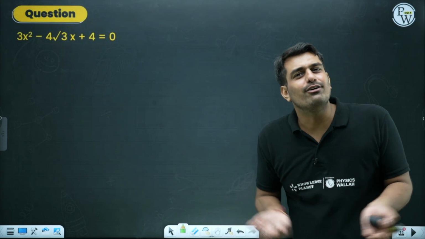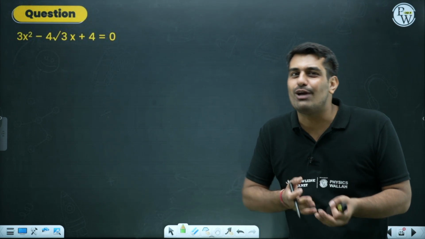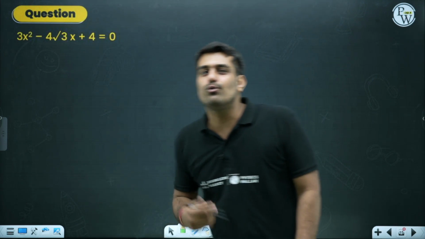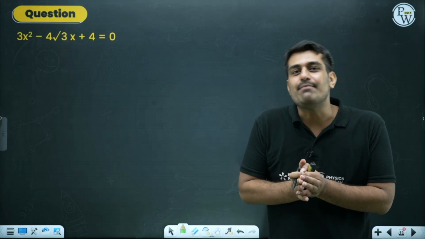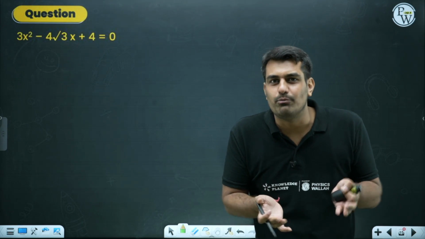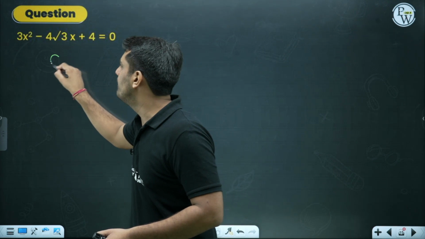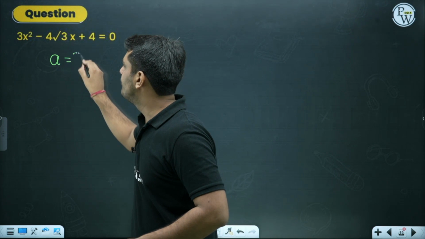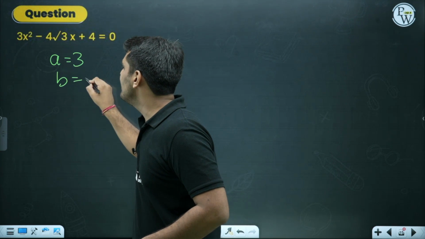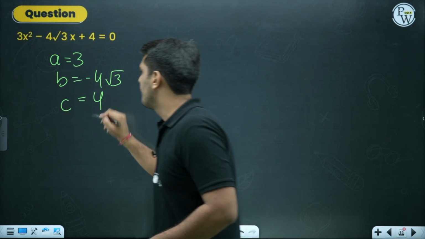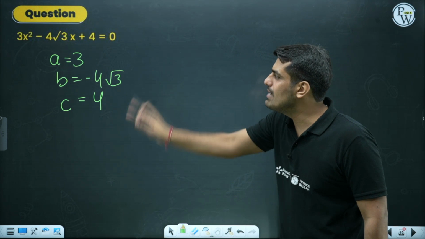Because we are over here to solve the chapter of quadratic equations, so everything will be related to equations. This time we are having a square root inside, so that you don't get scared, because you don't have to split the middle term. You have to use the formula, get the value of A, B and C. Starting over here, A being 3, B being minus 4 root 3 and C being equal to 4. Alright, very simple, A, B and C.